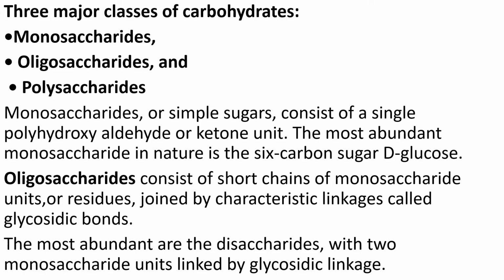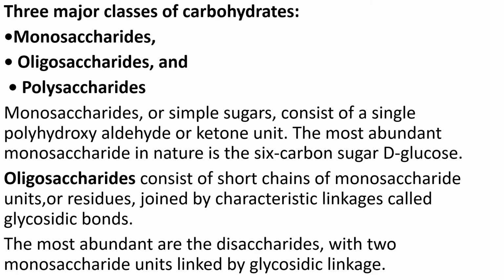And you are very well aware that monosaccharides are called simple sugars, and they consist of a single polyhydroxyaldehyde or ketone unit. And in nature, the most abundant monosaccharide is D-glucose. Oligosaccharides consist of short chains of monosaccharide units or residues. Remember, when we use the word residues, it means the molecule is not free, it is being linked to another molecule by means of a linkage. And in case of oligosaccharide, that linkage is a glycosidic bond, which is a covalent bond.